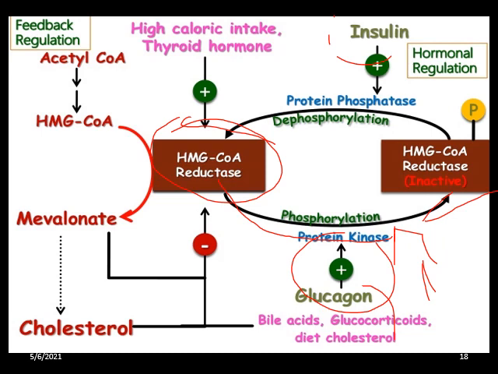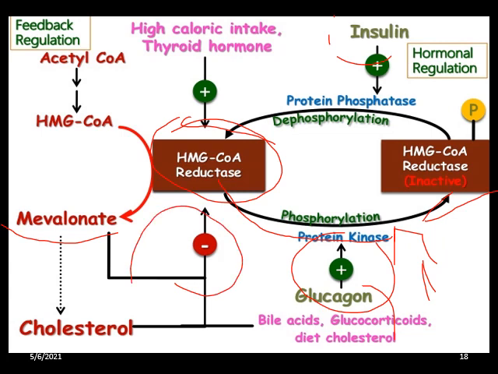Okay, and another regulatory step is long-term regulation. Here the number of molecules of HMG-CoA reductase is increased or decreased in response to the cellular concentration of cholesterol. The second point I was discussing, intracellular cholesterol concentration, can also regulate cholesterol biosynthesis. Here HMG-CoA reductase in liver is inhibited by mevalonic acid itself. You can see here mevalonic acid itself can inhibit cholesterol biosynthesis.